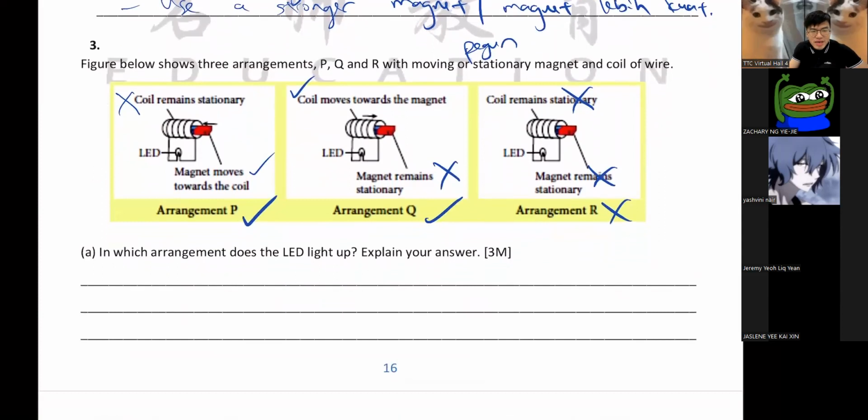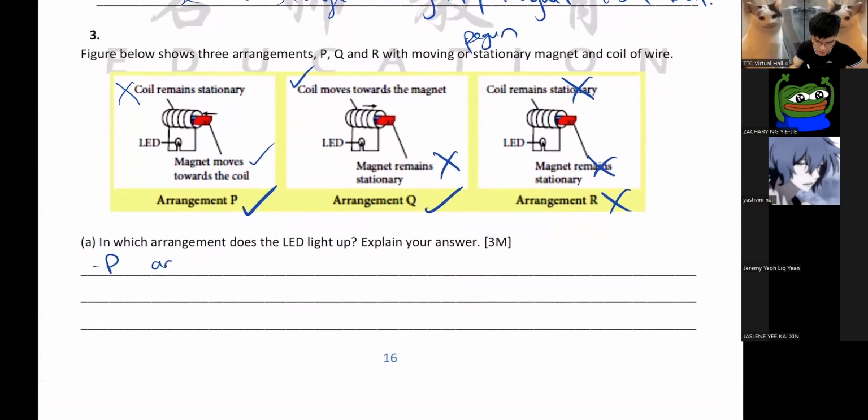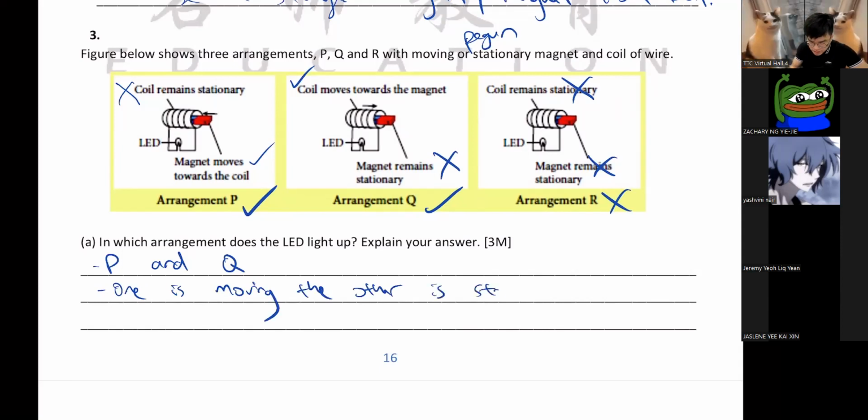Okay, so A, in which arrangement does the LED light up? Of course, you have your P and Q. These two will light up. Explain your answer. Why do these two light up? Okay, because you can say one is moving, the other is stationary.